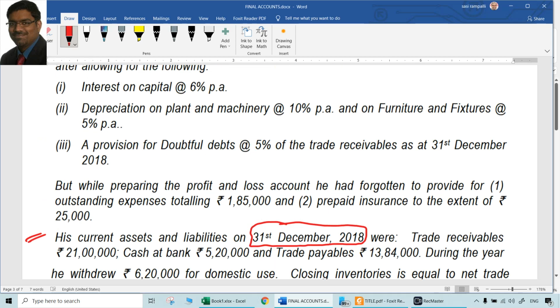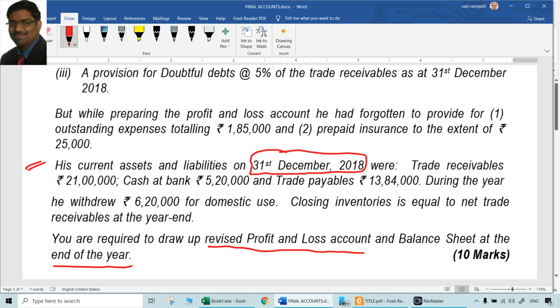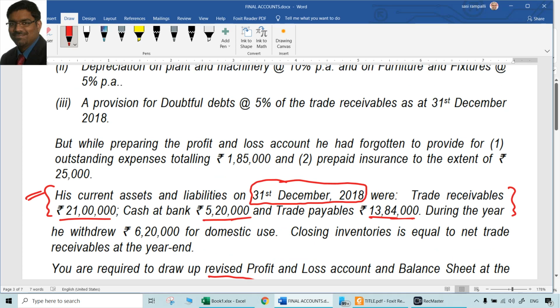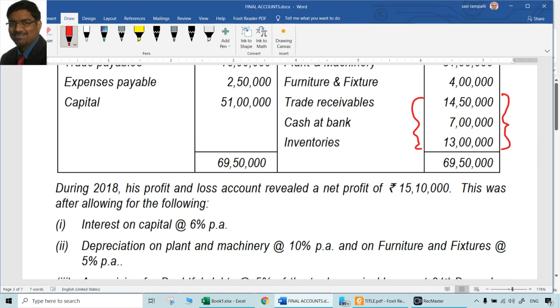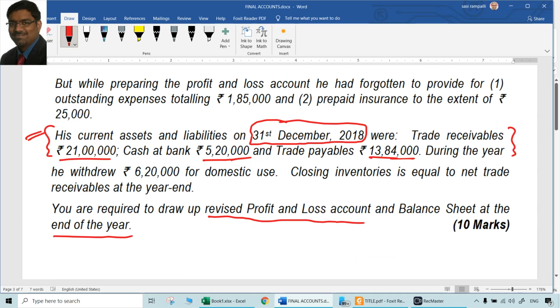We cannot just like that take the items in the opening balance sheet as the same amounts in the closing balance sheet. So obviously in the closing balance sheet, what we have to do is take these which are given here. Trade receivables are 21 lakhs, cash at bank is 5 lakhs 20,000, trade payables is 13 lakhs 84,000. Stock is not particularly given as it is, but whatever is given, that we can definitely take.